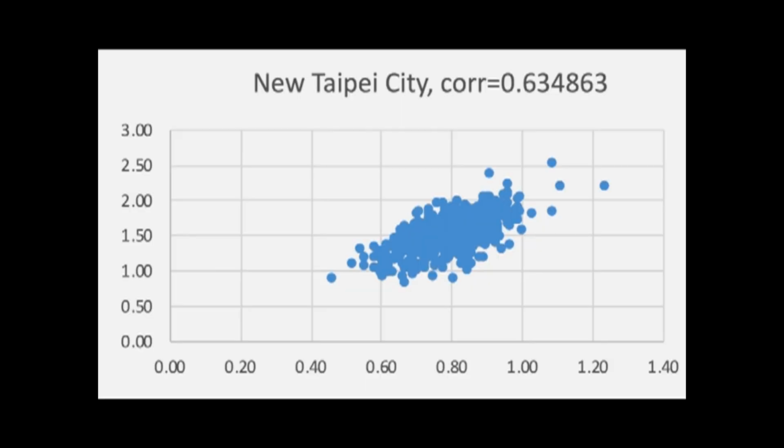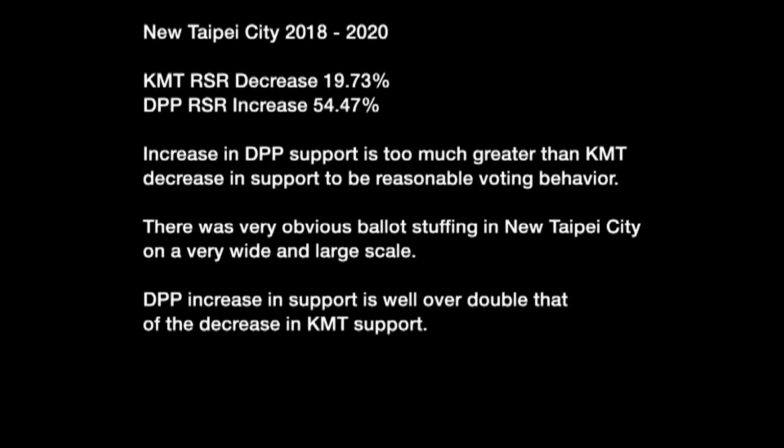In New Taipei City, we see a strong positive correlation of 0.63. There is definitely a great deal of ballot theft, but especially ballot stuffing in this area. In New Taipei City, we see a KMT decrease of 19.73% with a DPP increase of 54.47%. The increase in DPP support is too much greater than the KMT decrease in support to be reasonable voting behavior. There was very obvious ballot stuffing in New Taipei City on a very wide and large scale. The DPP increase in support is well over double the decrease in KMT support.